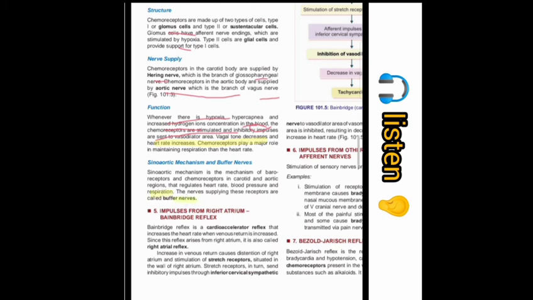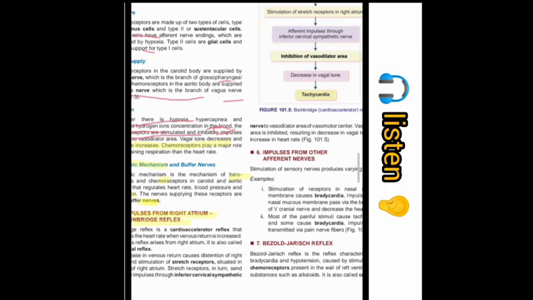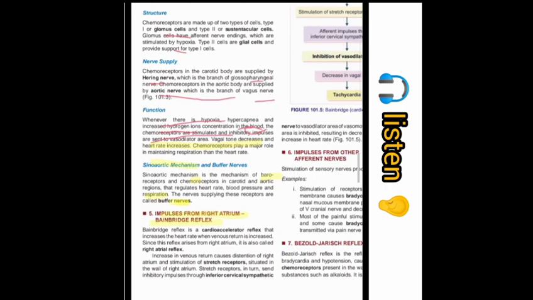Now, this mechanism, known as the sino-aortic mechanism, is responsible for the baroreceptor and the chemoreceptor. Through this they can regulate the heart rate, and these nerves, mainly the 10th and 9th nerves, are known as buffer nerves. Then the impulse from the right atrium is known as the Bainbridge reflex, which means that when the cardiac rate increases, the venous return also increases.